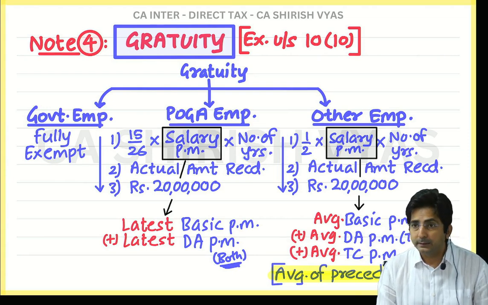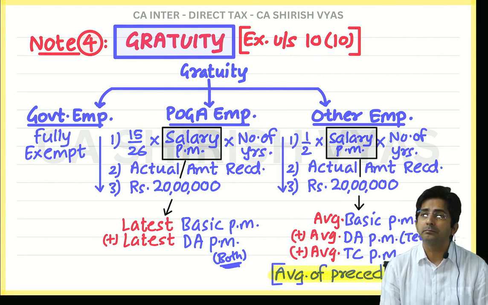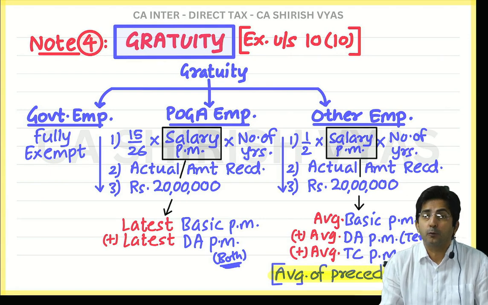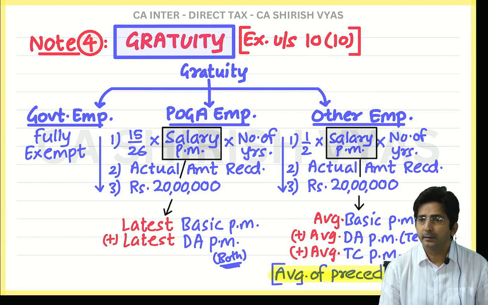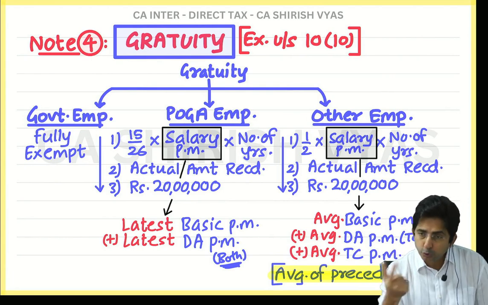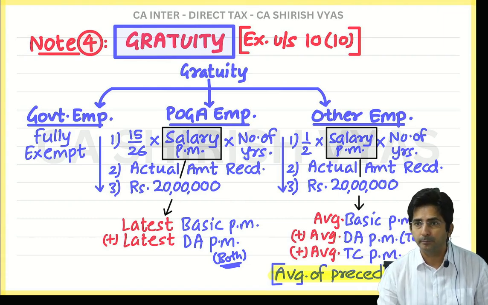Okay. See, if it is like this, 20 years, 6 months and 1 day, he worked for 20 years, 6 months and 1 day. Then 21 years. So it is becoming more, the moment it is more by 1 day also, it should be rounded off. But it should be greater than 6 months in poga.